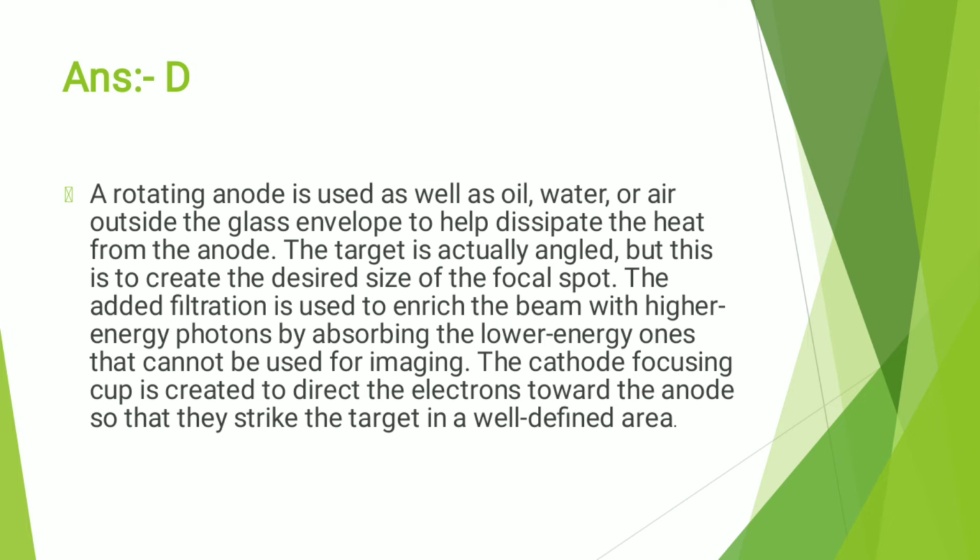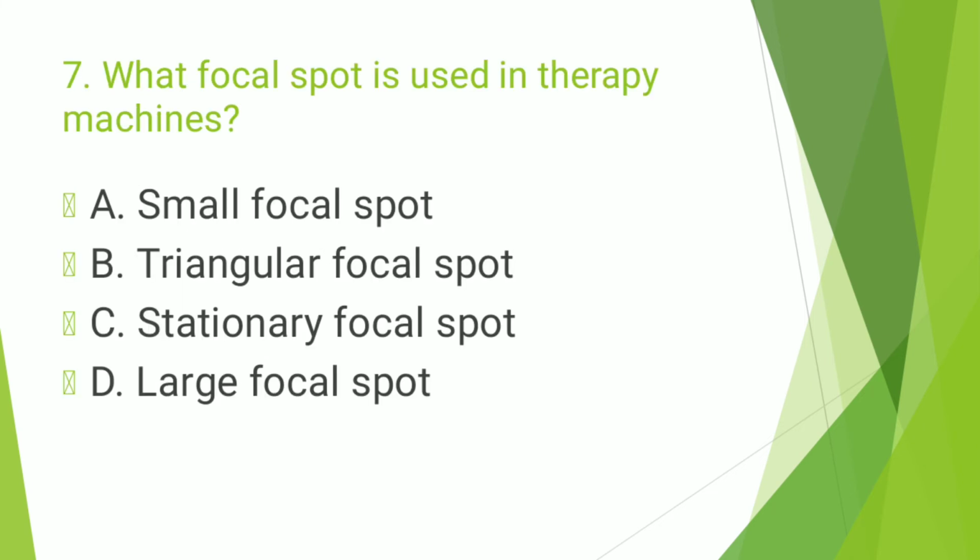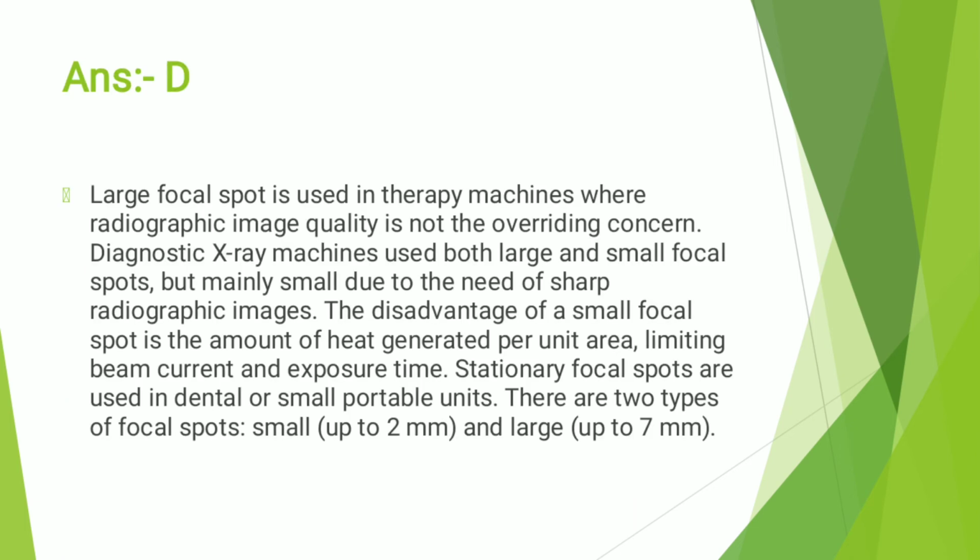The next question is, what focal spot is used in therapy machine? And the correct answer is option number D, large focal spot. Large focal spot is used in therapy machines where radiographic imaging quality is not the overriding concern. Diagnostic X-ray machines use both large and small focal spots, but mainly small due to the need of sharp radiographic images.